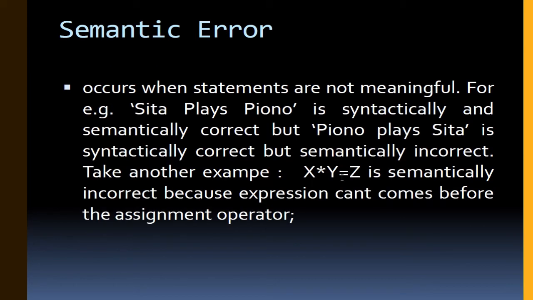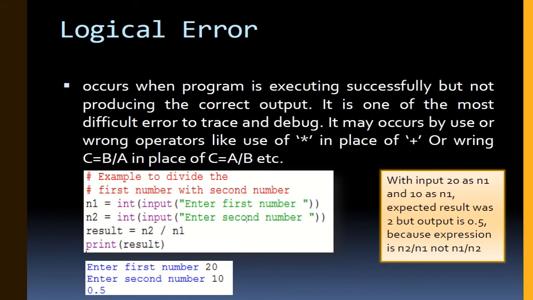Okay, next is a semantic error. It occurs when statements are not meaningful. For example, "Sita plays piano" is syntactically and semantically correct, but "piano plays Sita" is syntactically correct but semantically incorrect. So take another example, like x * y = z is semantically incorrect because an expression can't come before the assignment operator.